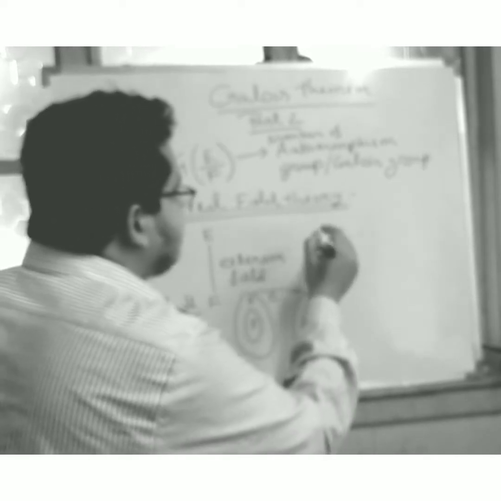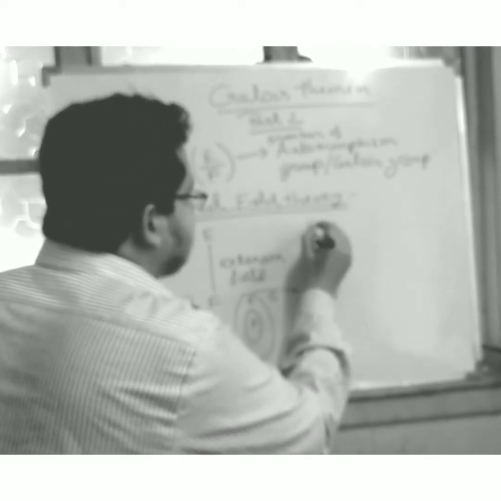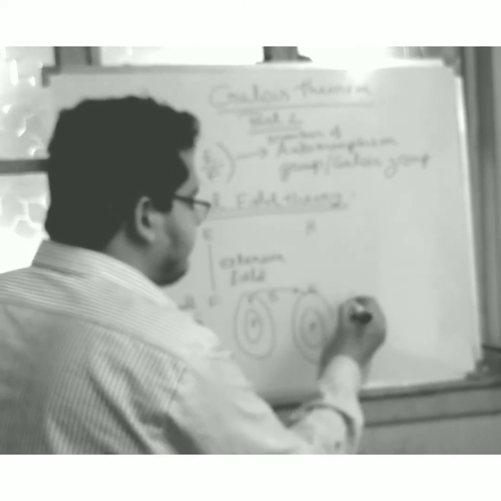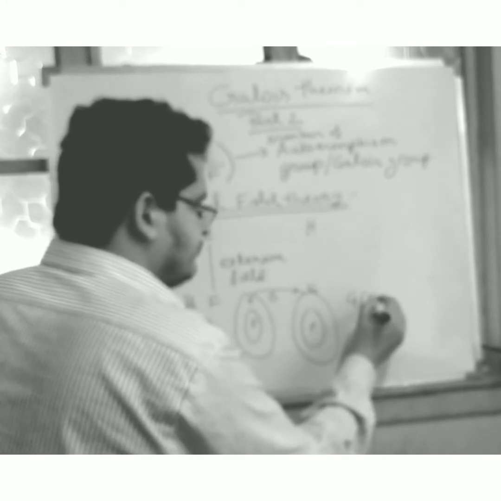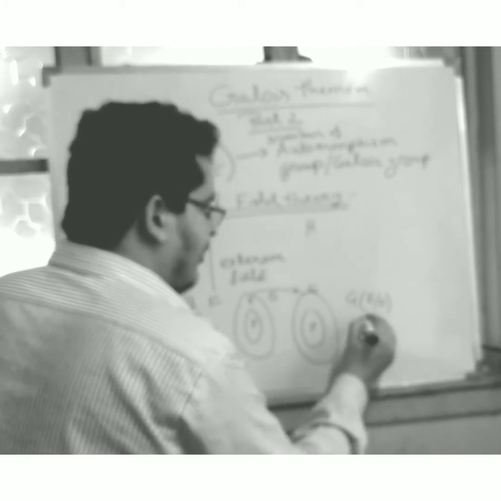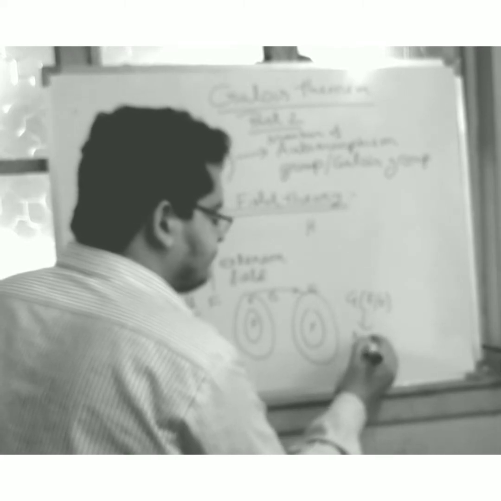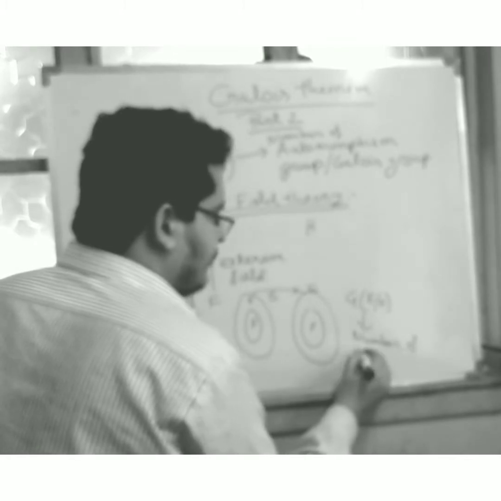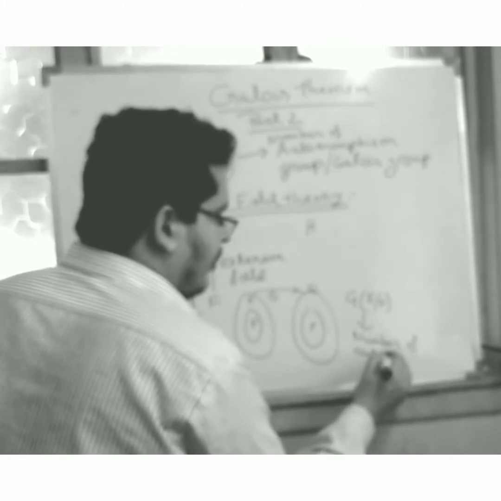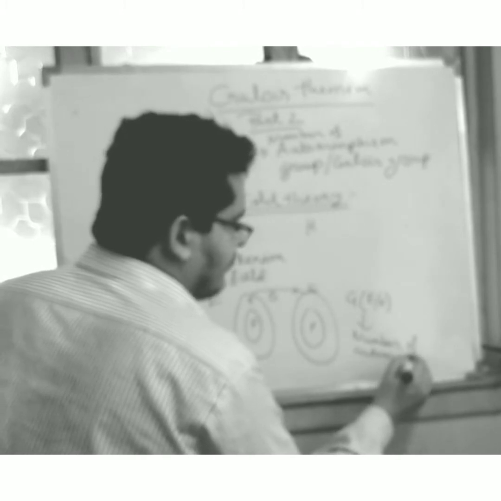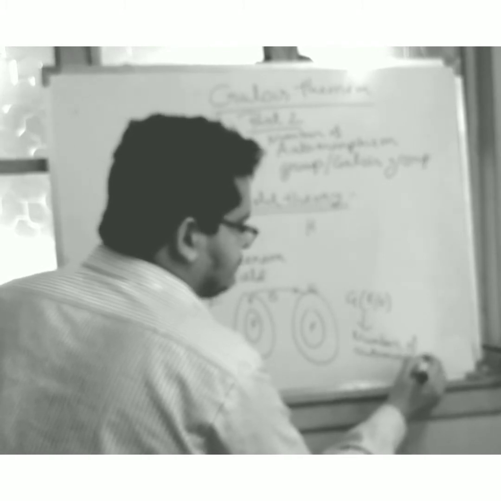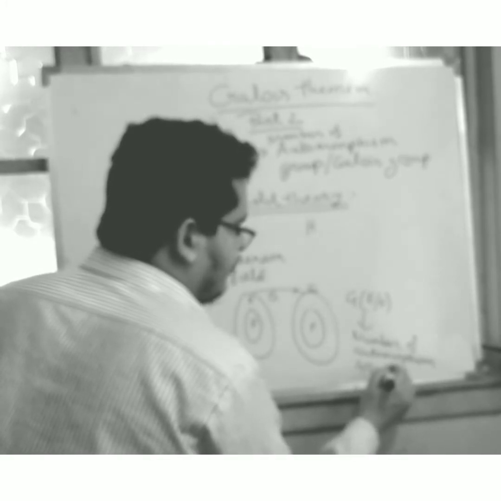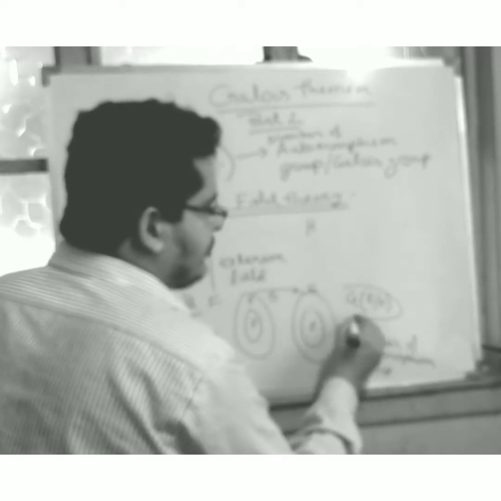Now we say that I take G E by F, the automorphism group. So friends, G is the group of automorphisms.